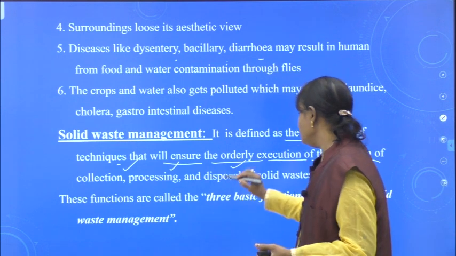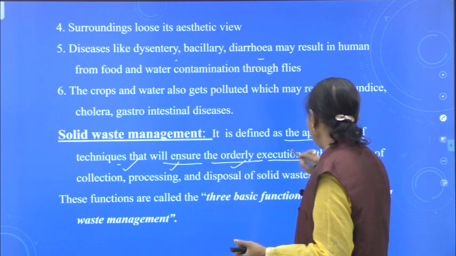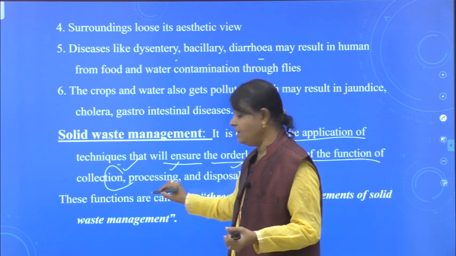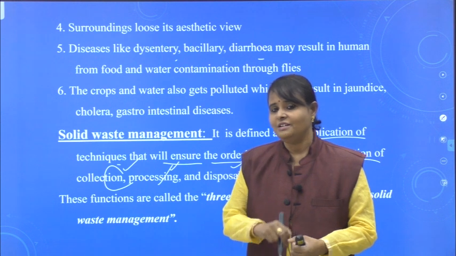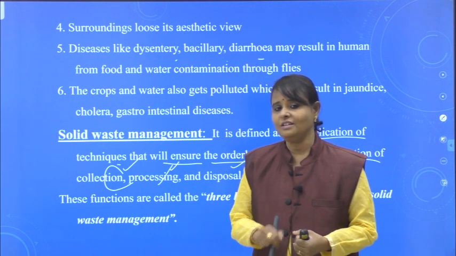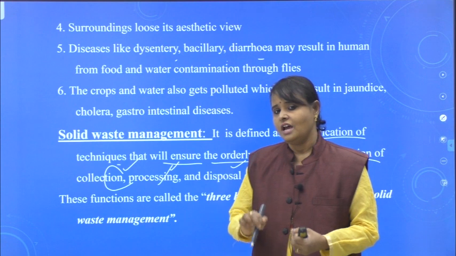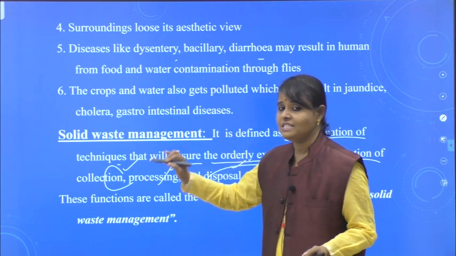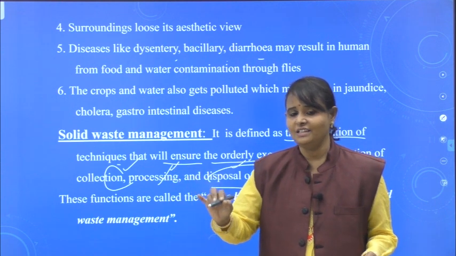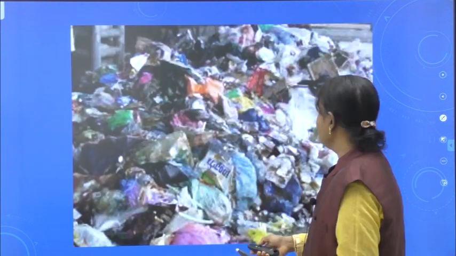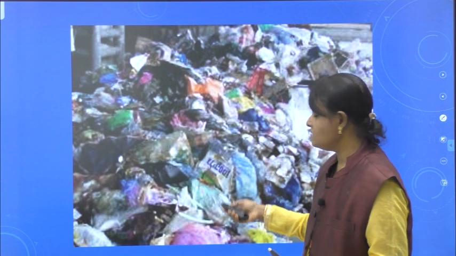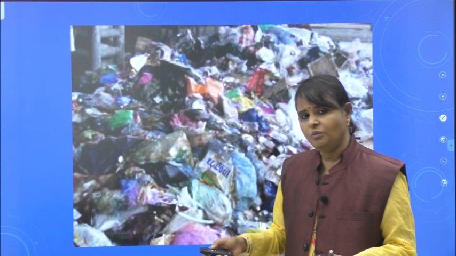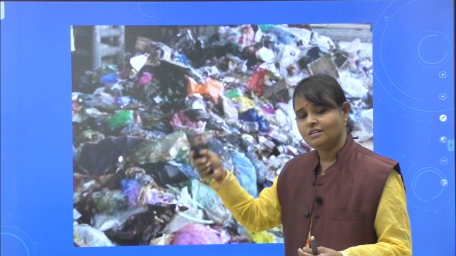What are the three important basic functional elements? First one, collection, second one, processing, means treating the waste. There are many methods to treat this waste. After treatment, we dispose the waste. So these three are the important steps in solid waste management. See, this is solid waste. Different types of plastic, cardboard, paper, aluminium, all are shown in this waste.